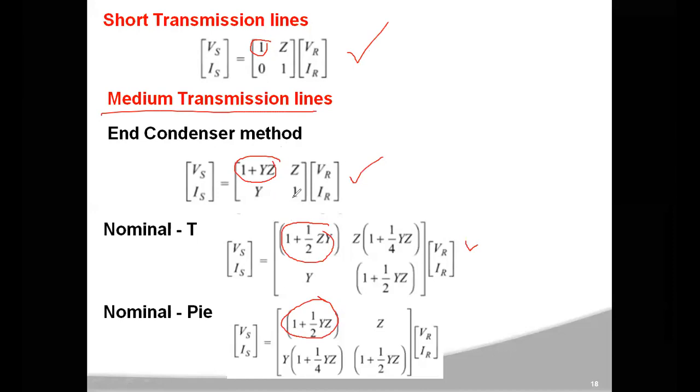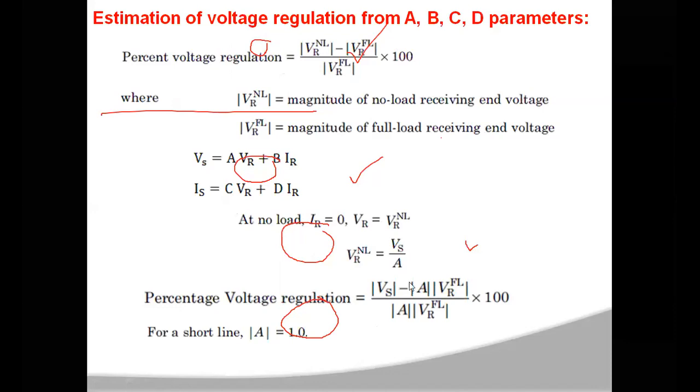Under medium transmission line, again you will have 2 methods. In the previous voltage regulation equation, if you are asked to determine the voltage regulation for a short transmission line, then in place of A you have to write 1. If it is a medium transmission line, by using T network or pi network, the A value will become equal to 1 plus YZ by 2. If it is the end condenser method, the A value will become equal to 1 plus YZ. So it is simple to determine the voltage regulation by using this equation.